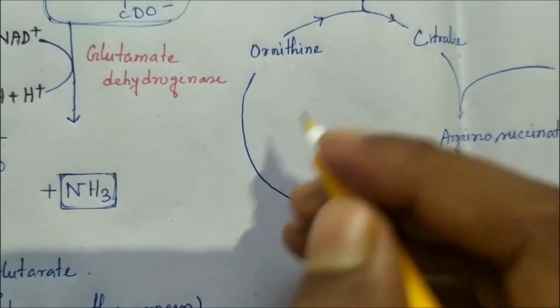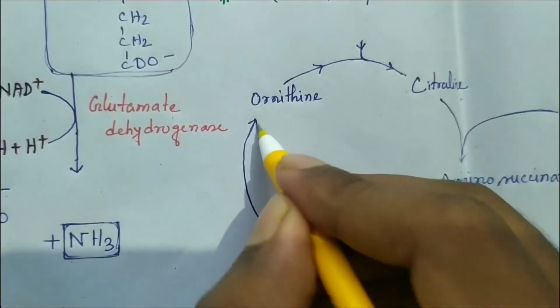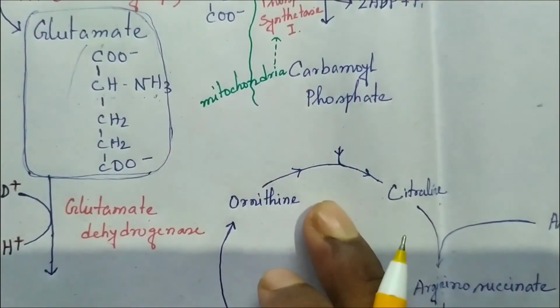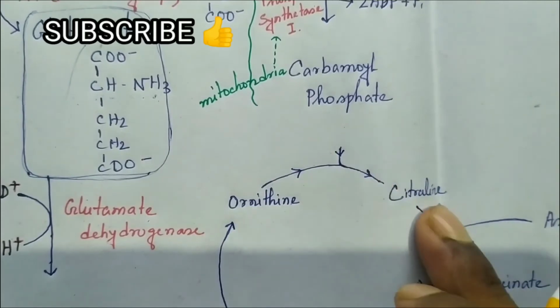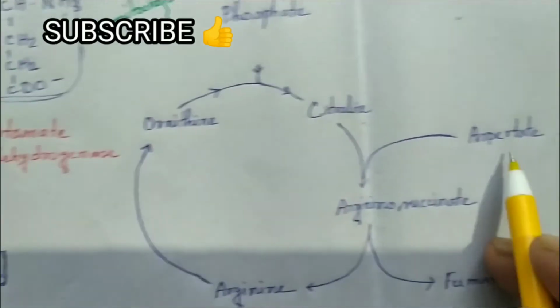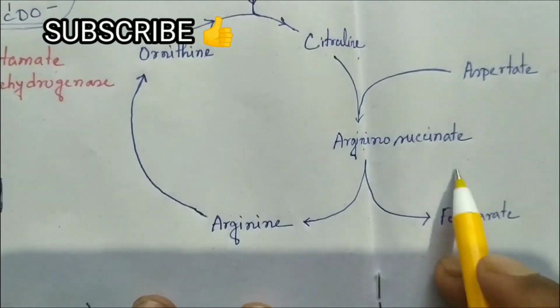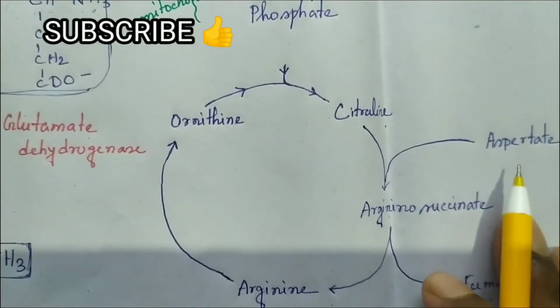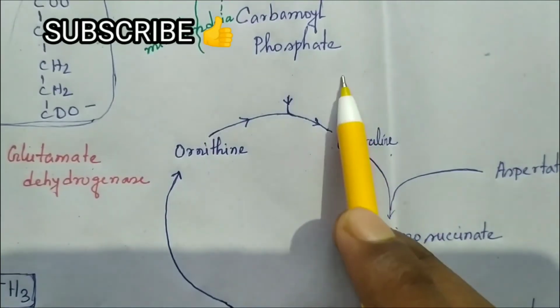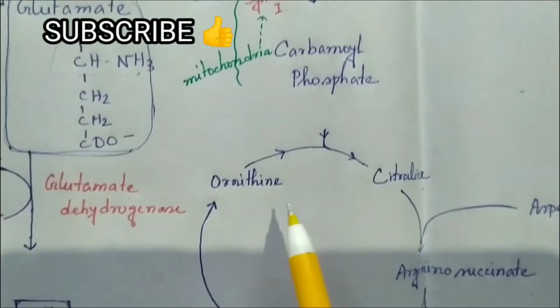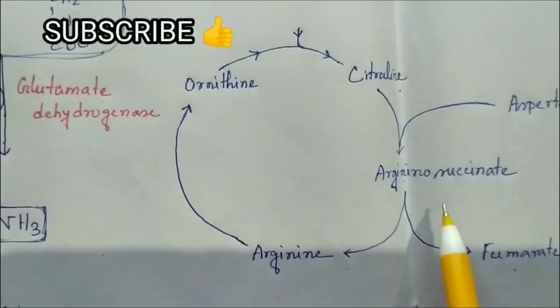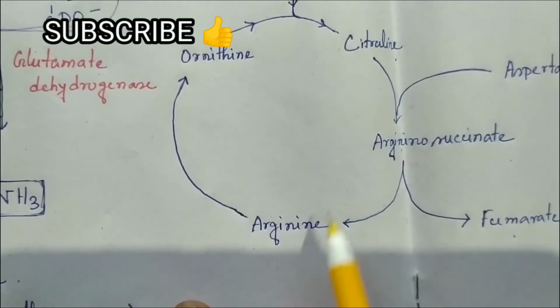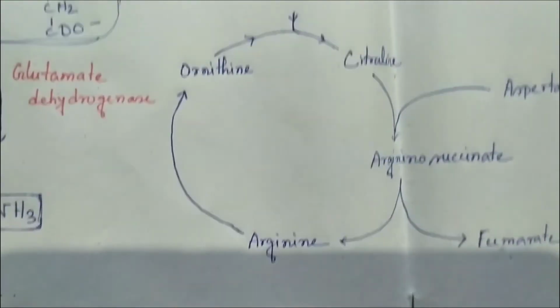This arginine will be converted into ornithine, and the ornithine with carbamyl phosphate will be converted into citrulline. This citrulline with aspartate will be converted into arginosuccinate, which will be converted into arginine and fumarate. This cycle is known as the urea cycle. So the 5 names are important. First is carbamyl phosphate, and then ornithine, citrulline, arginosuccinate, and then arginine. These 5 compounds are the main components of the urea cycle.